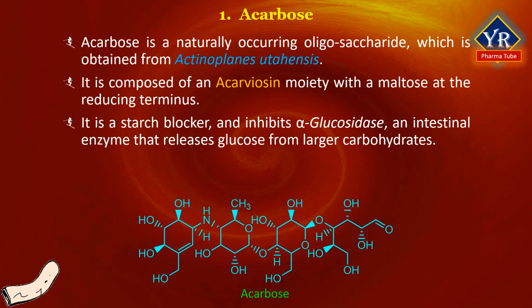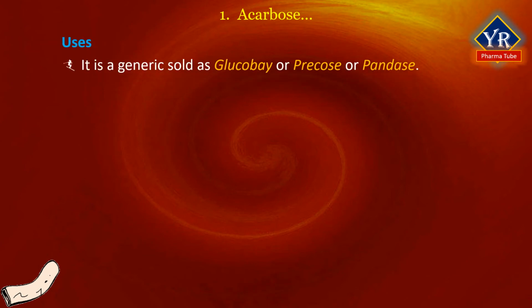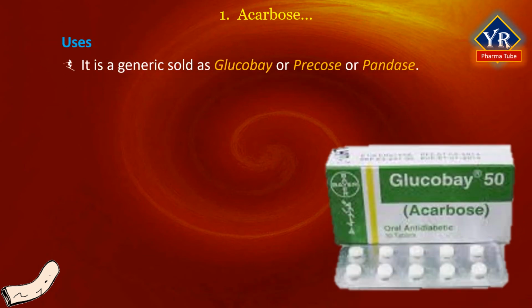As one might expect, its affinity for alpha glucosidase is based on its being a polysaccharide that the enzyme attempts to hydrolyze. This allows acarbose to act as a competitive inhibitor, which in turn reduces the intestinal absorption of starch, dextrin, and disaccharides. Acarbose is a generic sold as Glucobay or Precose or Prandase.